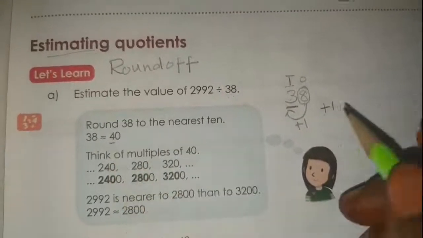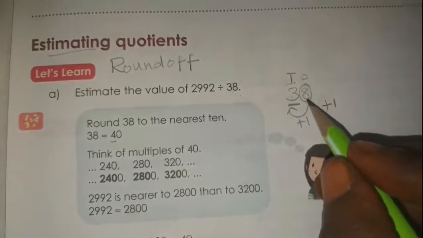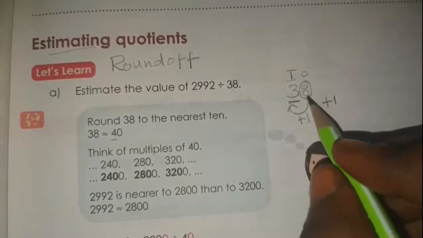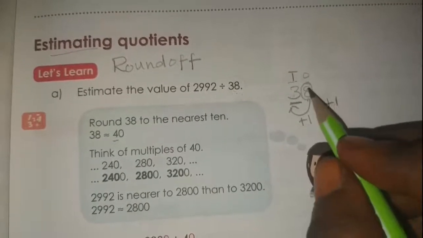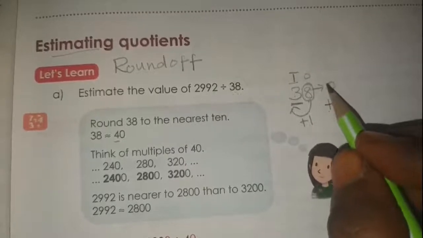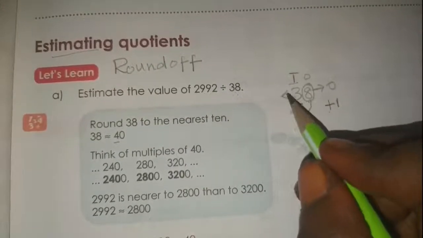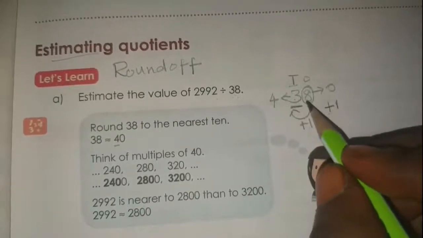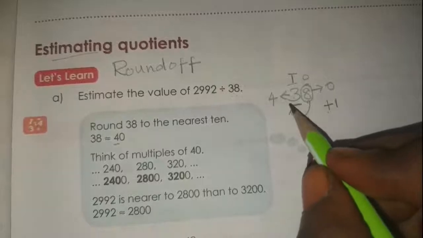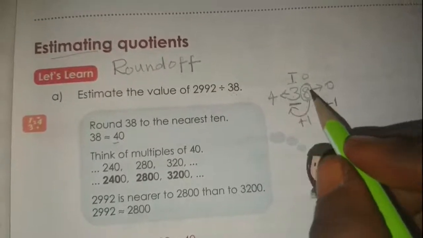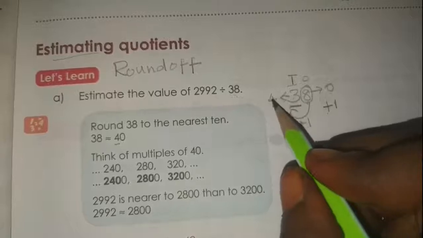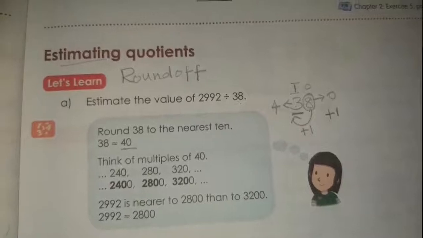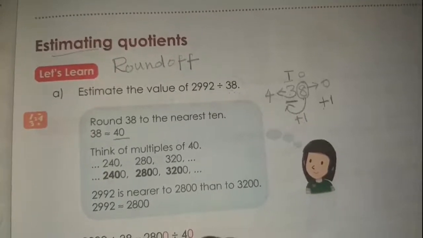After 8 gives power to the tens place, 8 loses its power. The power of 8 goes down, so this becomes 0. So 3 becomes 4 after it gets power from 8, and 8 becomes 0. So we get the answer as 4 and 0, 40. This is the round off value for 38. This is the easy method to round off the given number.